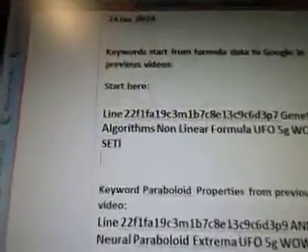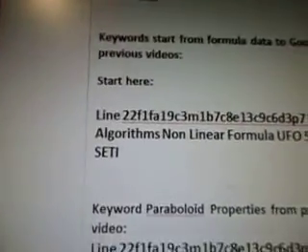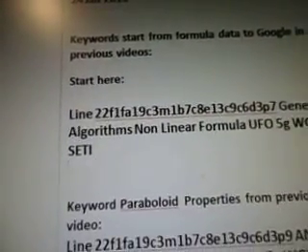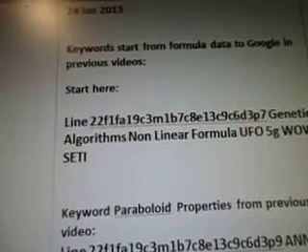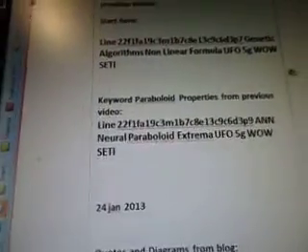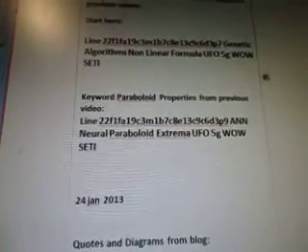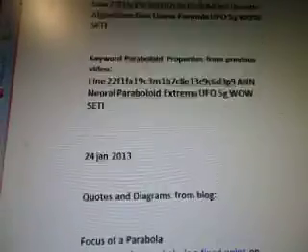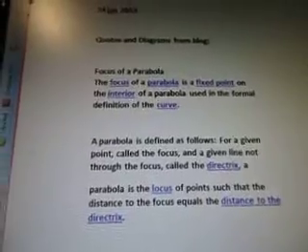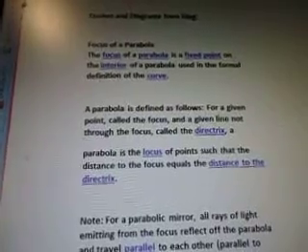So you want to backtrack to line 22f1fa19c3m1b7c8e13c9c6d3p10 genetic algorithms nonlinear formula UFO 5G Wow Seti. I'm going to stick it over here on the right side for later. And January 24th, the quote and diagrams are from the blog.